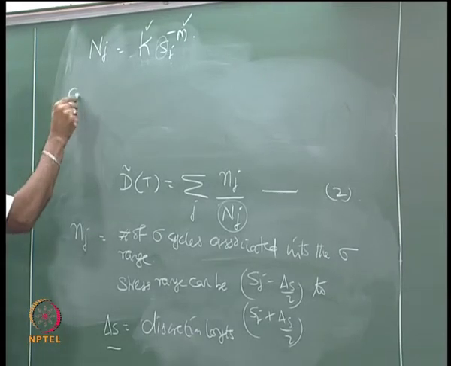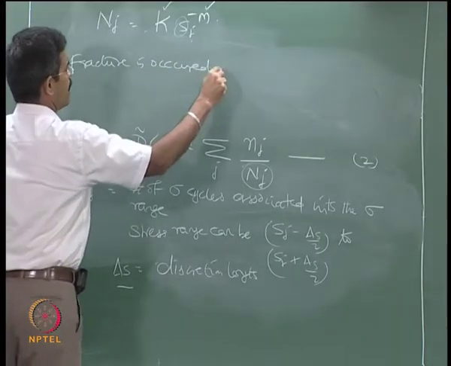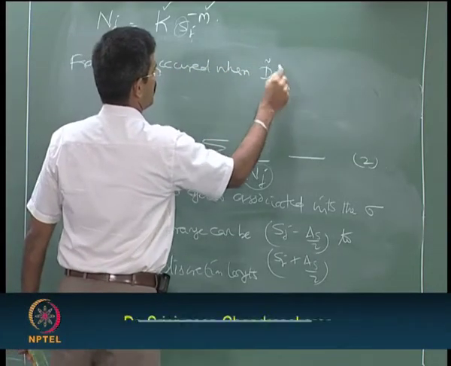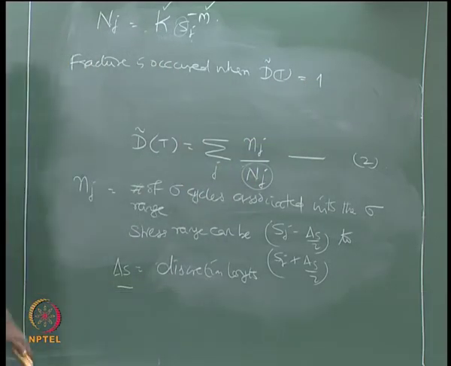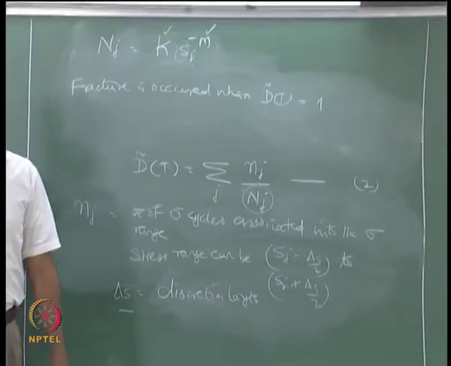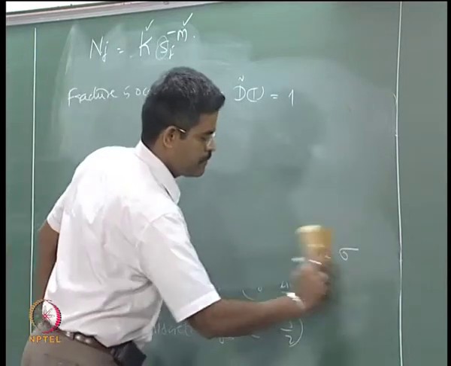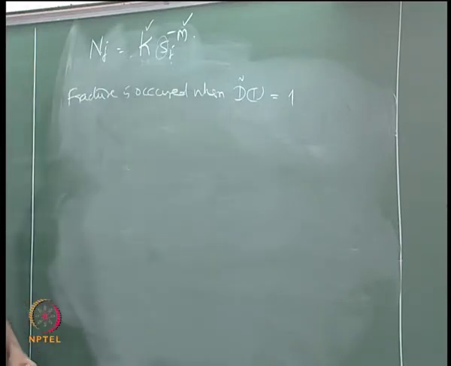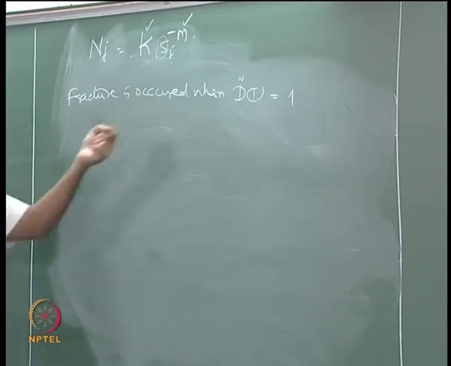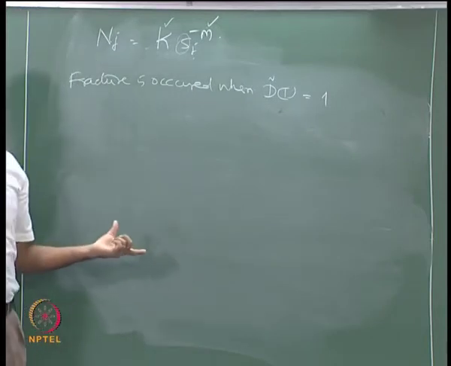Now, fracture occurs when d tilde t becomes unity. When both of them are the same, then we can say that fracture has occurred. Having said this, let us see how I can relate my cumulative fatigue damage estimate to the life estimate or service life of the structure.